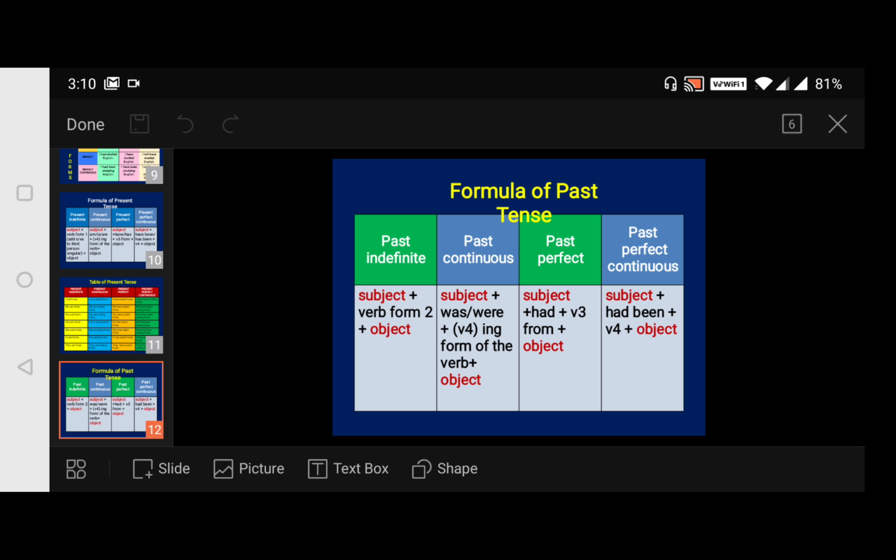Pattern 1 is all different. If the word is speak, then in the V1 form it is speak, in the V2 form it is spoke, and in the V3 form it is spoken. Followed. Now look here. In the first one, all three were different: speak, spoke, spoken.